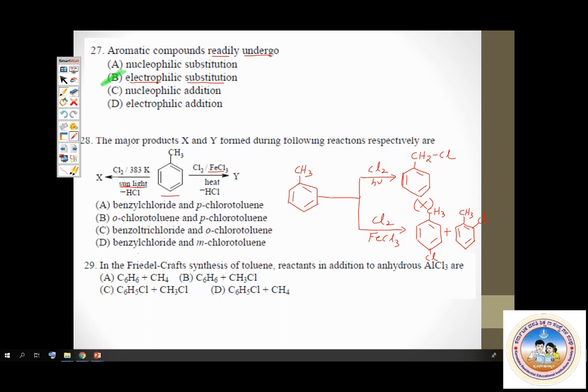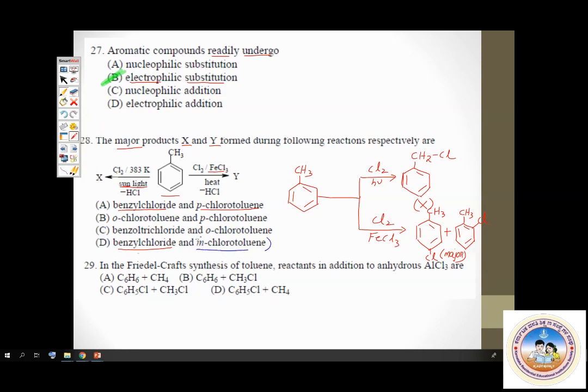Now let's check out the options. Compounds X and Y respectively are: X is benzyl chloride in both option A and option D. But what is Y? Y must be parachlorotoluene. See, in option A you have parachlorotoluene, in option D you have metachloro. Metachloro is wrong, whereas parachloro is right. Hence option A is the correct answer.